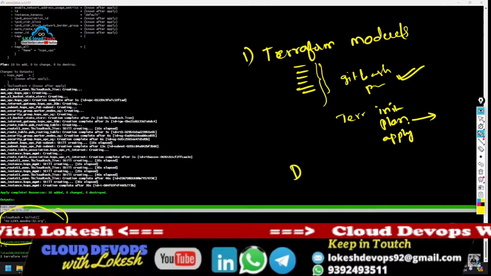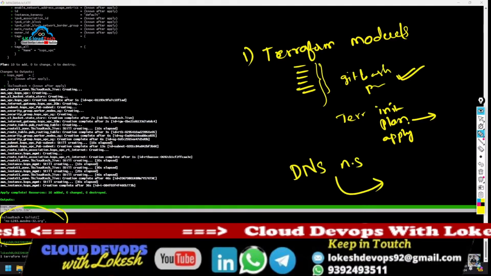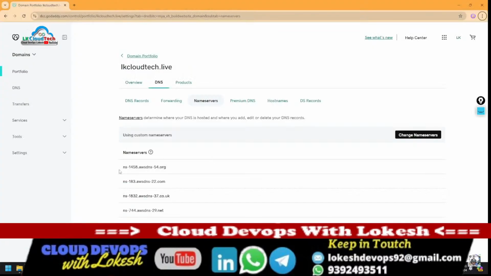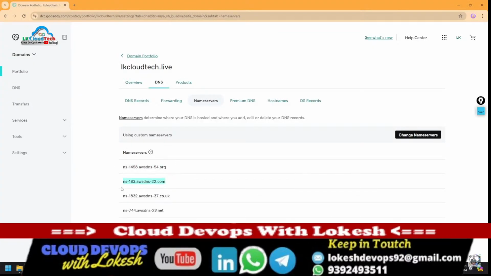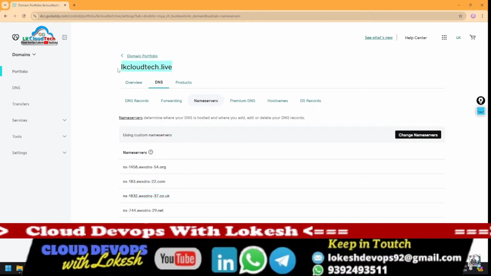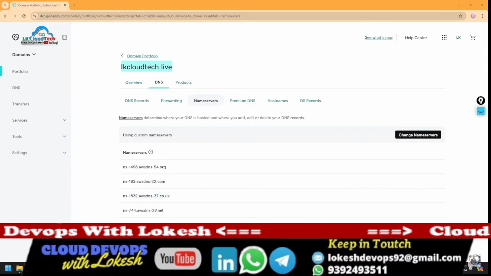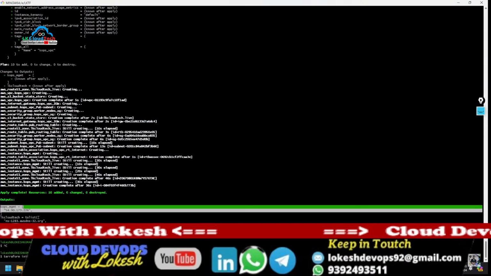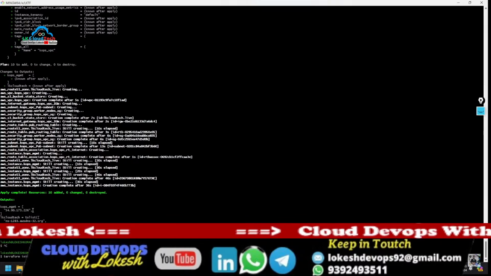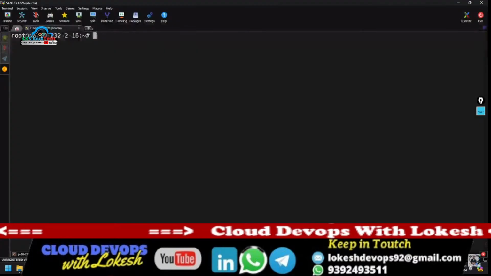These DNS name servers you have to keep in GoDaddy. Something like this, I placed the DNS name servers in GoDaddy for LK Cloud Tech. Then after waiting a minimum of 15 to 20 minutes, you have to launch this console like this.